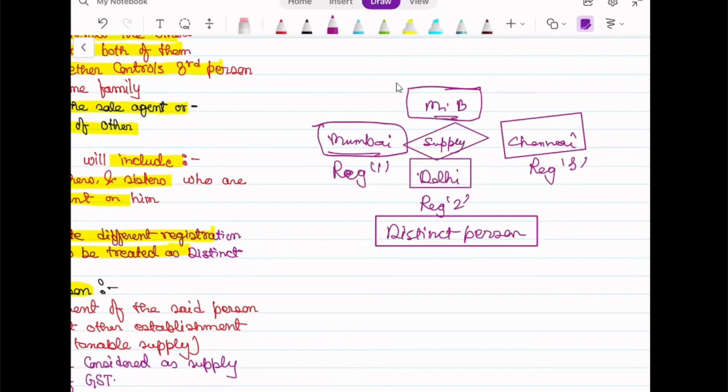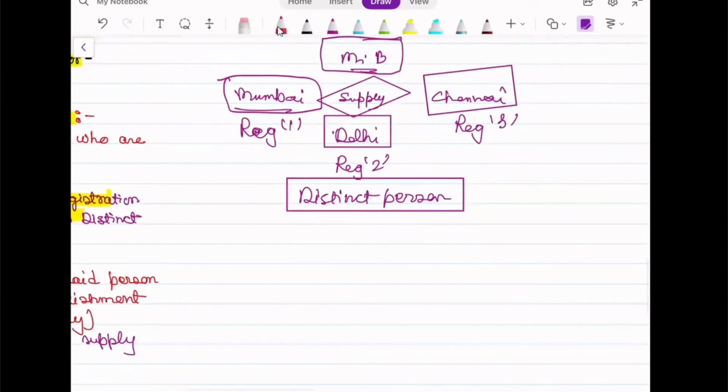Now you can have a doubt about how GST will be charged or how things will work out over here. This kind of question can come: if Mr. B transfers goods to Mumbai, he is liable to pay GST, then what will Mumbai do? Everything comes to an end with the explanation of ITC. But let's have an example for better understanding.